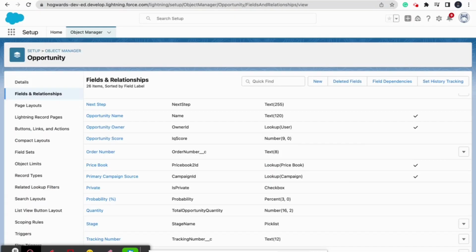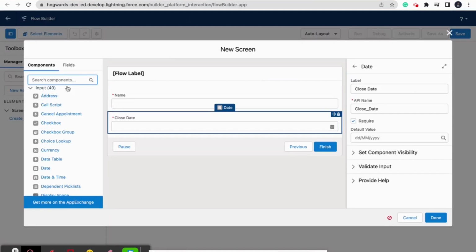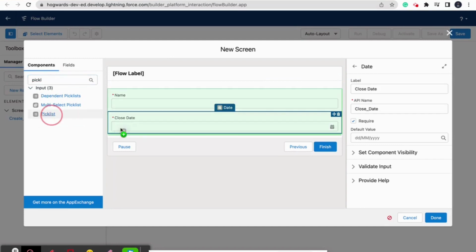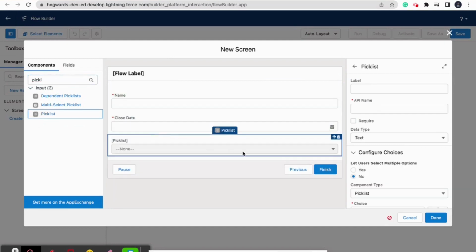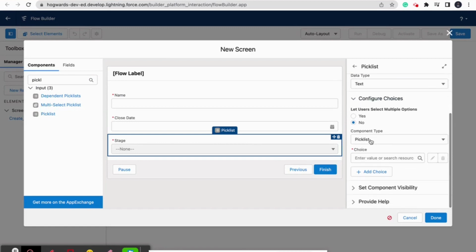I think stage is a picklist field. Let us just check. Okay, yeah, this is a picklist field, so we will check select picklist, and we will place it here. So the name of the field is stage, it is required, and the data type is text. For this we need to create a choice set, because it is a picklist field, so we need picklist values to be filled here.